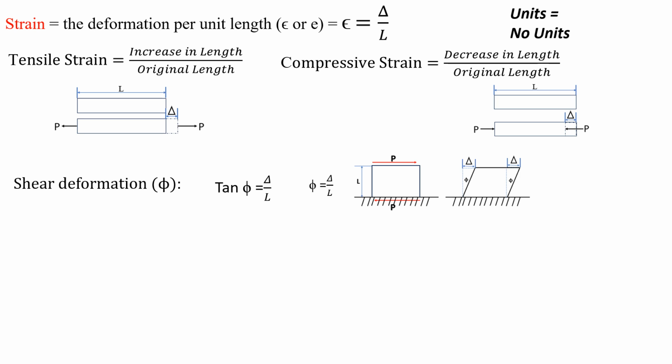Strain is subclassified into tensile strain and compressive strain. Tensile strain equals the increase in length divided by original length. Compressive strain equals the decrease in length divided by original length. Similarly, shear deformation, that is phi. In general, tan phi equals delta by L. The tan phi value is very small, so it is nearly equal to phi equals delta by L.